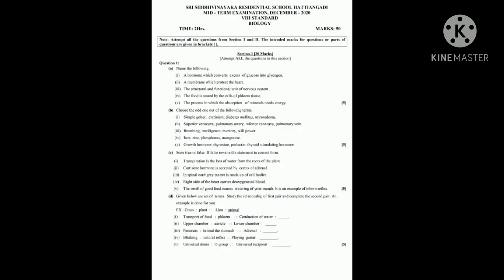Question number 1, in that A, name the following. A hormone which converts excess of glucose into glycogen. Answer is insulin. Insulin helps to convert the excess of glucose into glycogen.